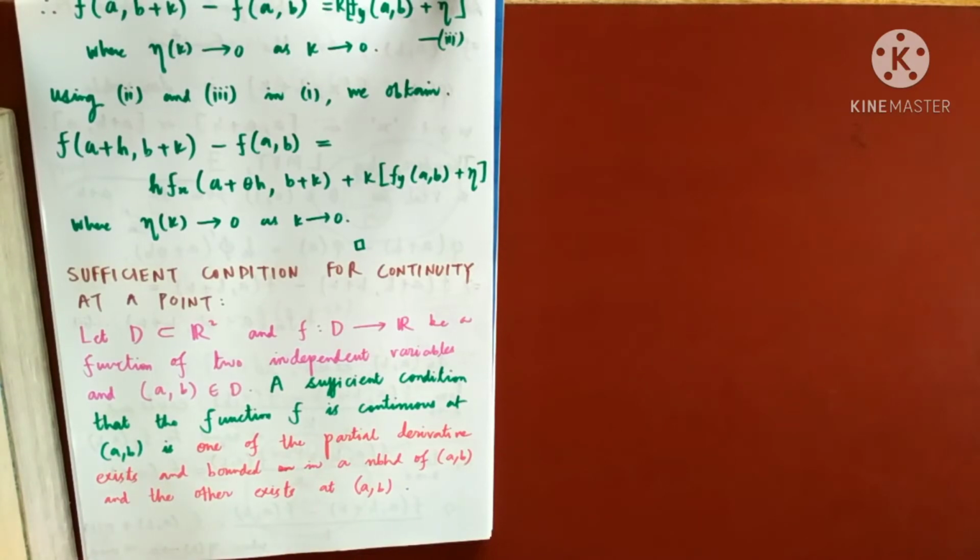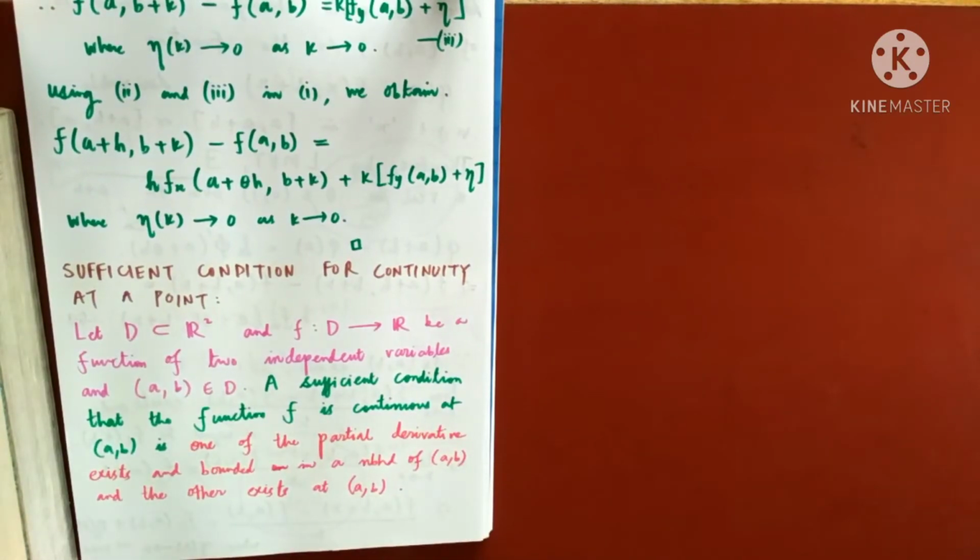So what is the sufficient condition? Two things must hold simultaneously. Number one, we have two partial derivatives fx and fy.